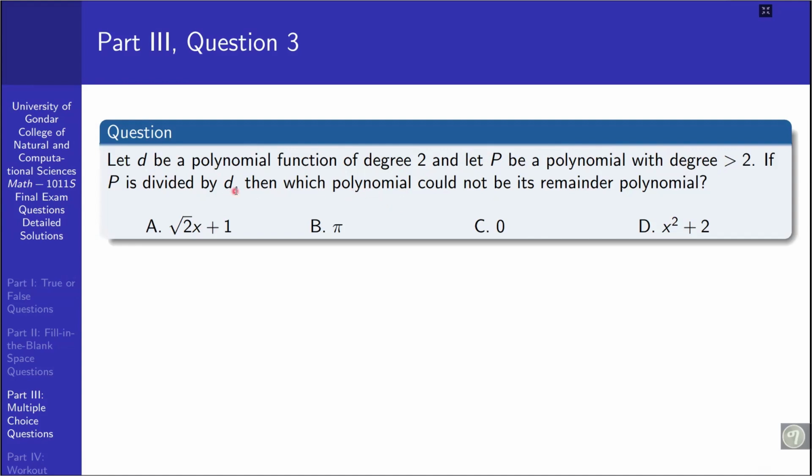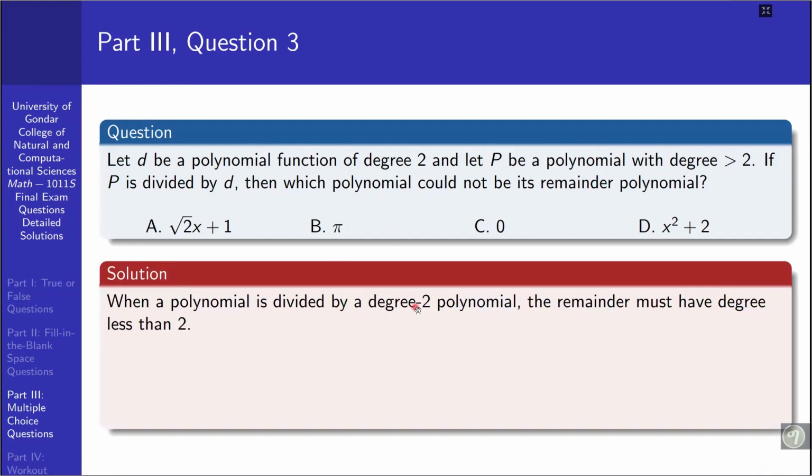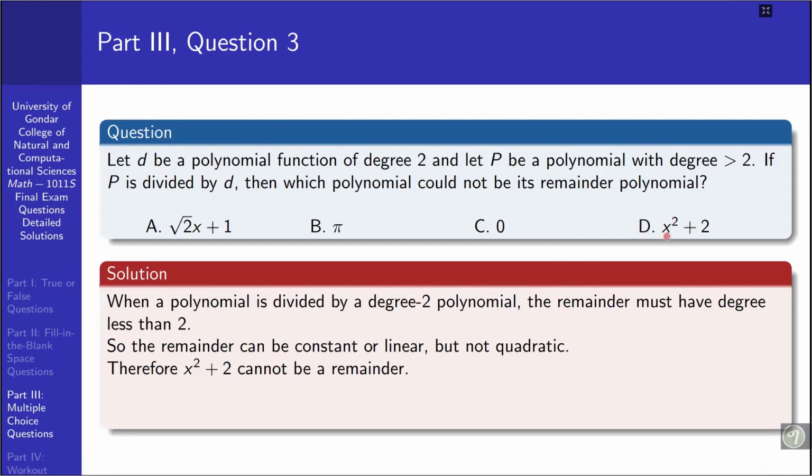So the expected remainder could be either a linear polynomial function with degree 1 or a constant with degree 0. When a polynomial is divided by a degree 2 polynomial, the remainder must have degree less than 2. The remainder can be either constant, with degree 0, or linear, degree 1, but it cannot be quadratic. A quadratic has degree 2, so division can continue, and a degree 2 polynomial cannot be considered as the remainder. Therefore, the answer for this one is D.